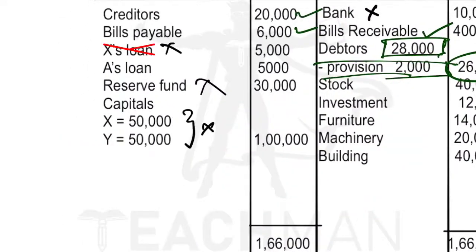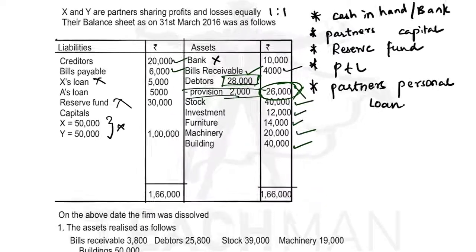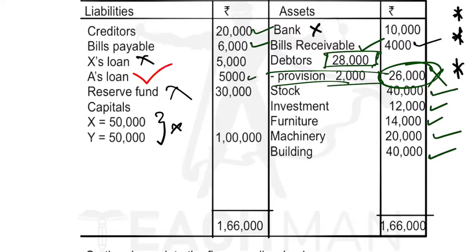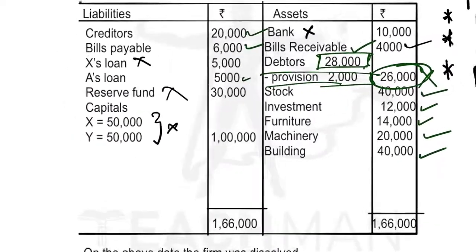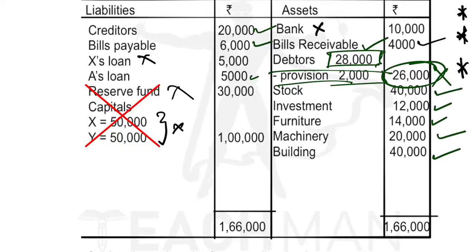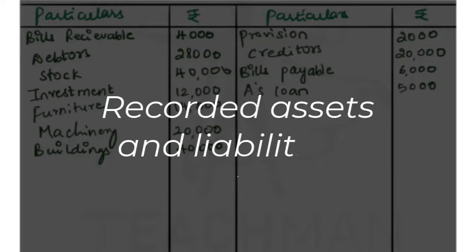I will not record X loan because that is the partner's personal loan. Will record A's loan 5,000. Then will not record reserve fund and capital. So we have completed step 1 and step 2, we have recorded all the assets and liabilities.